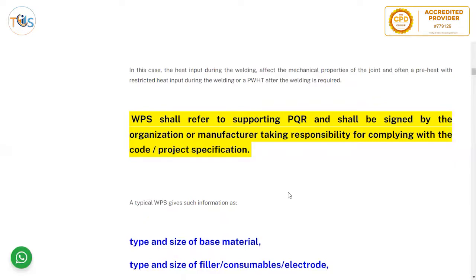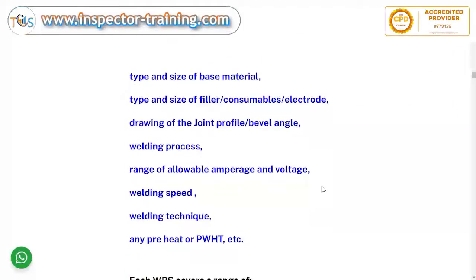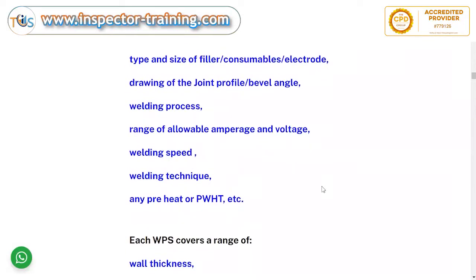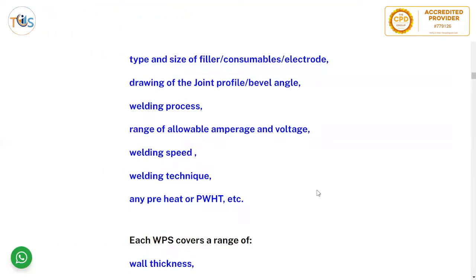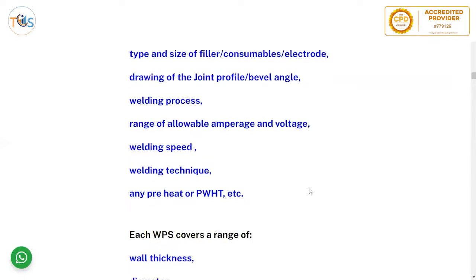WPS shall refer to supporting PQR and shall be signed by the organization or manufacturer taking responsibility for complying with the code project specification. A typical WPS gives such information as type and size of base metal, type and size of filler, consumables, electrodes, drawing of the joint profile, bevel angle, welding process, range of allowable amperage and voltage, welding speed, welding technique, any preheat or post-weld heat treatment, etc.